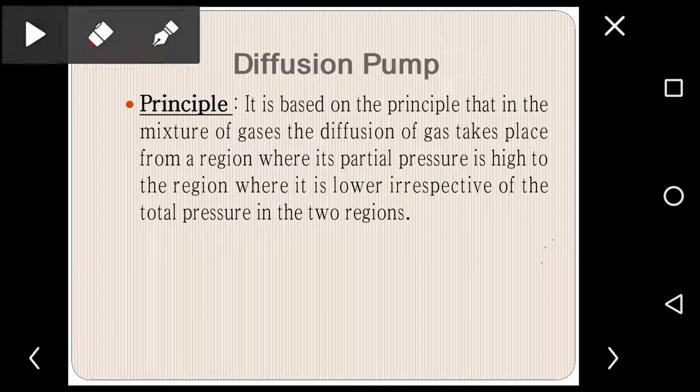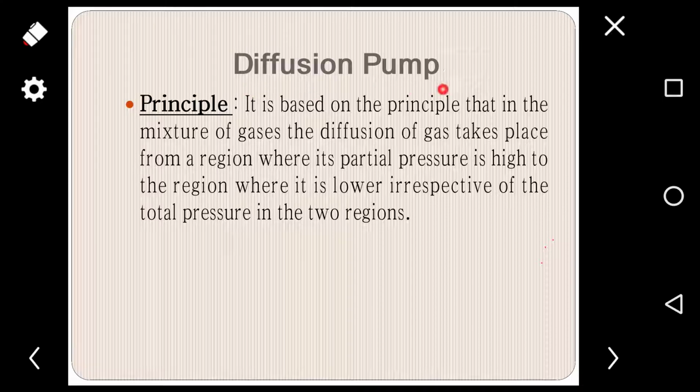The principle of the diffusion pump is based on the principle that in a mixture of gases, the diffusion of a gas takes place from the region where its partial pressure is high to the region where it is lower, irrespective of the total pressure in the two regions.